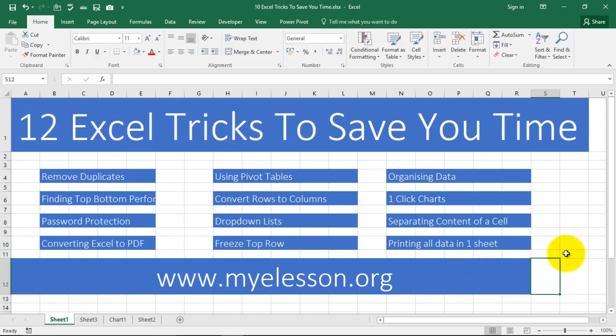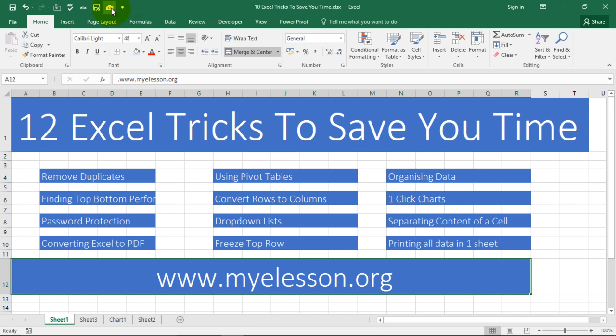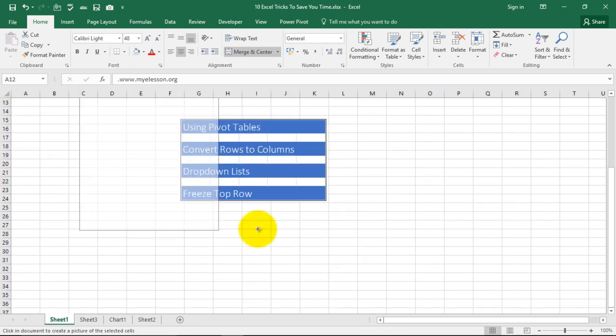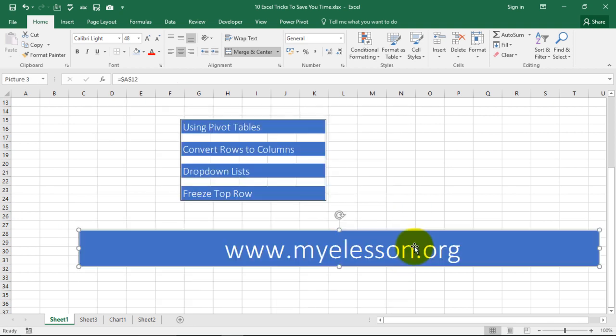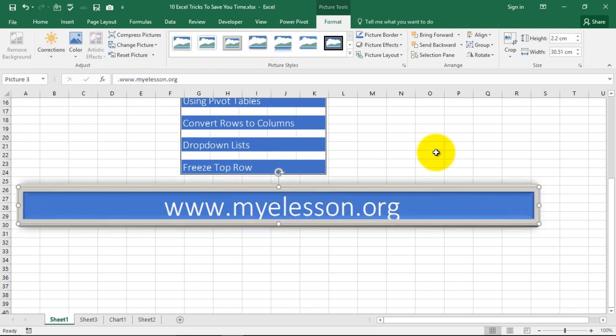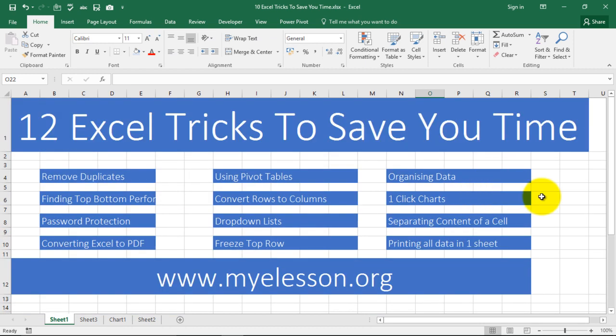Let's take a picture of this. So I have selected this cell. I click on Camera. It is now selected as a picture. I can paste it anywhere. It's pasted now, as a picture. I can save it, use it, whatever I want to do. I can also make corrections and give it borders and so on. So this was a cool trick that I wanted to show you.